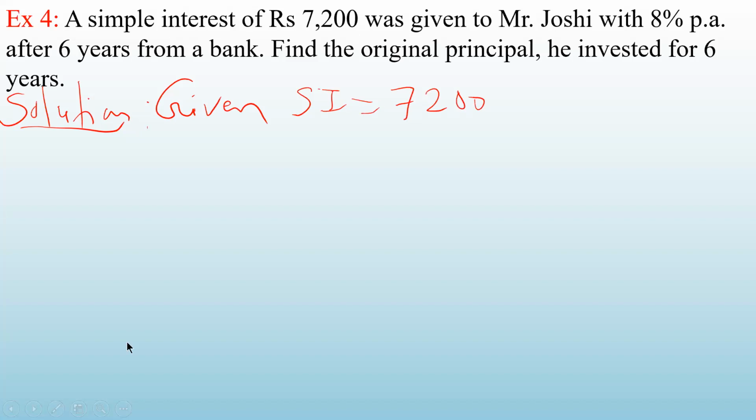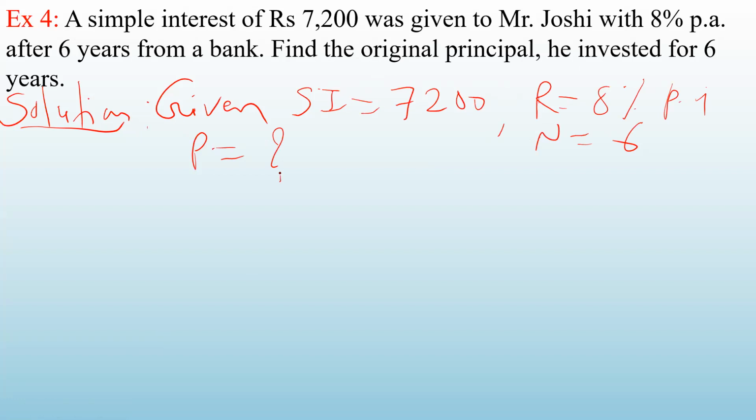to Mr. Joshi with 8% per annum. So R is 8% per annum. After 6 years, so N is 6. After 6 years, this much simple interest was given to him. What you have to find out? Find the original principal he invested for 6 years. So you have to find out P.